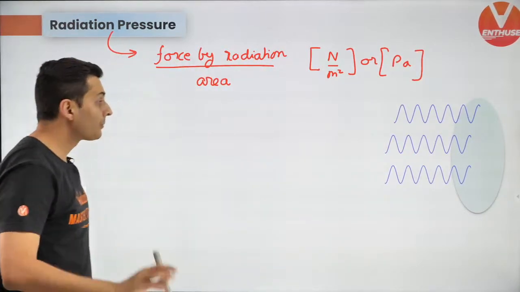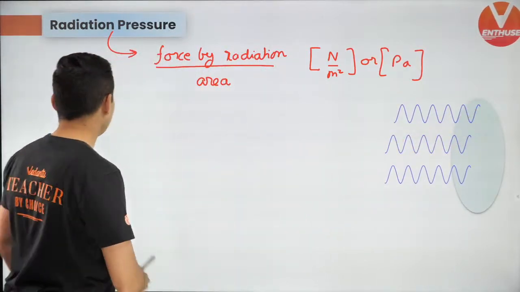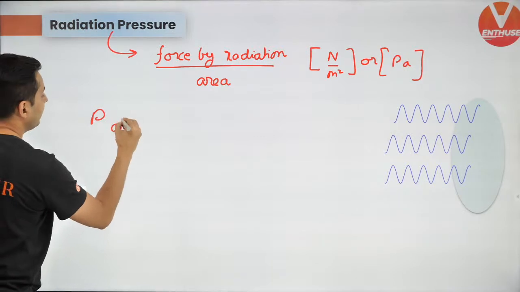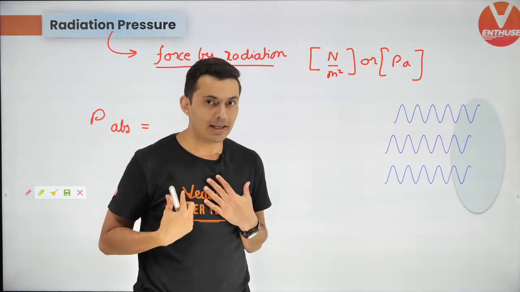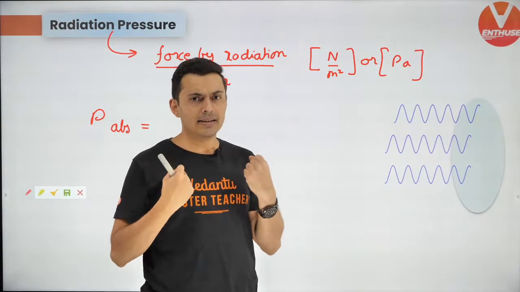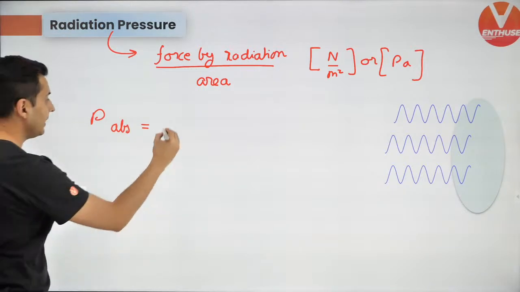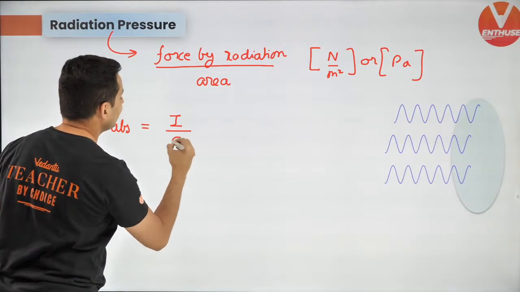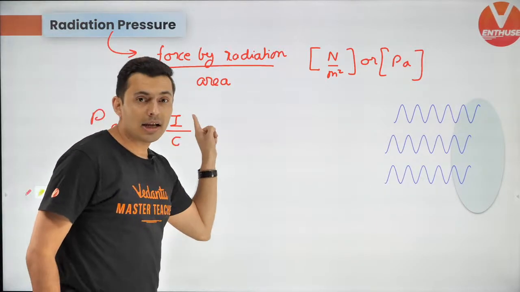That's the formula. Now if this is the light falling on this area, the pressure when the light gets absorbed, imagine a black surface like my t-shirt. If light falls, everything gets absorbed. Then the formula for that, keep this in mind, is I divided by C. Very important. The pressure is intensity. This I is intensity.